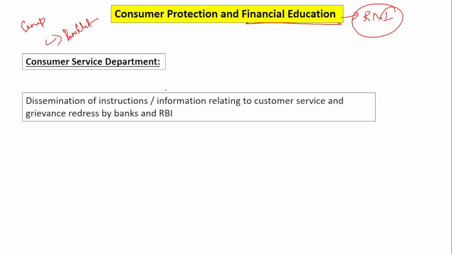The Consumer Service Department under the Reserve Bank of India, its main function is the dissemination of instructions or information relating to customer service and grievances redressal by the banks. The RBI tells the banks how you should treat the customers fairly and give them proper information. Do not hide any information, do not misuse the customer. And if the customer raises any grievances, you have to address them within the proper timeline. The timeline is also set by the RBI. Everything is set by the Reserve Bank of India.